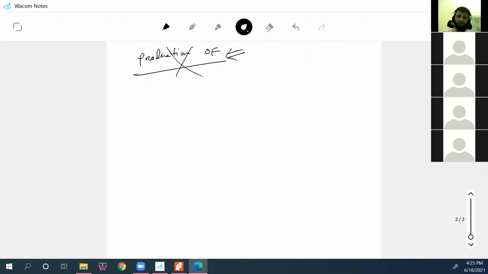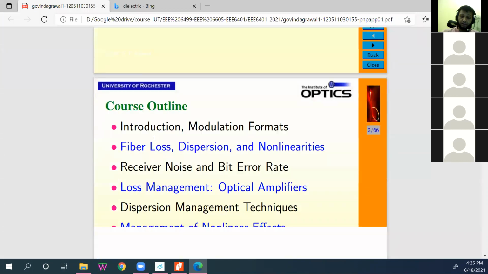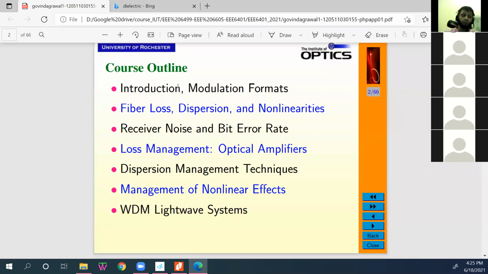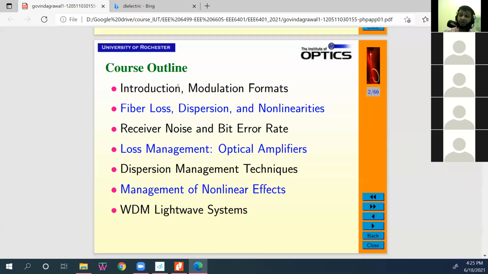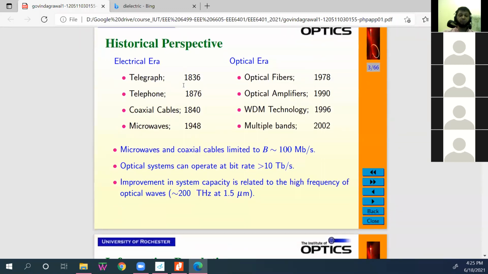So this is the reference slide I will be using throughout. This is the reference slide by Professor Agarwal himself. Okay, I actually used some of his slides on this communication system. In this course outline we will use many things, but I don't like to confuse you with difficult terminologies. In days, these terminologies will be very easy for us. Okay, no problem. Because this is our first class, we'll go through some historical perspective.